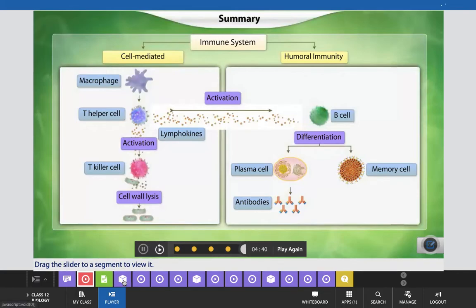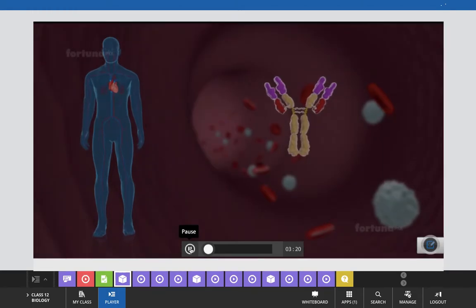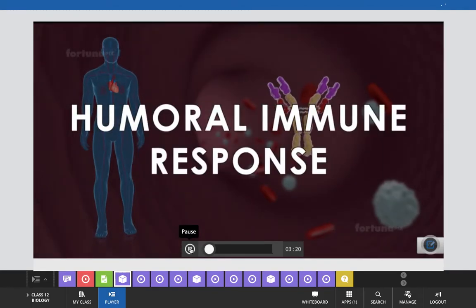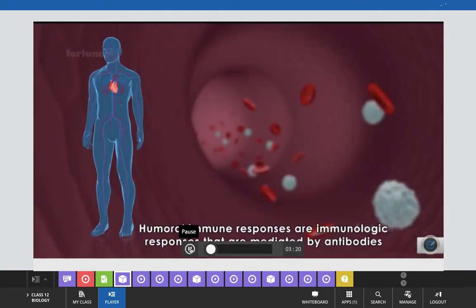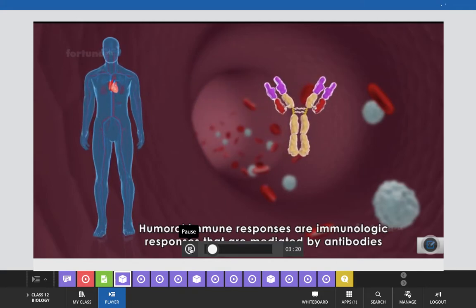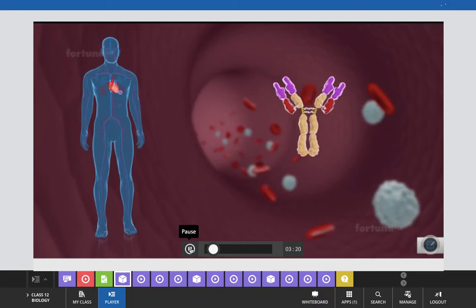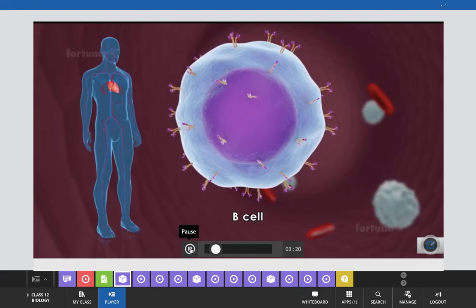Now we are coming to this media, or 3D, where you will see particularly how our humoral immunity acts. Humoral immune response. Humoral immune responses are immunological responses that are mediated by antibodies. During these responses, the immune system will trigger specific B cells to proliferate and secrete large amounts of specific antibodies to combat the pathogens.